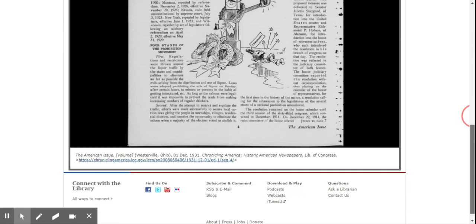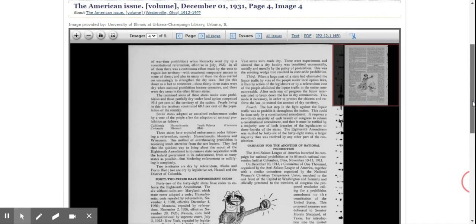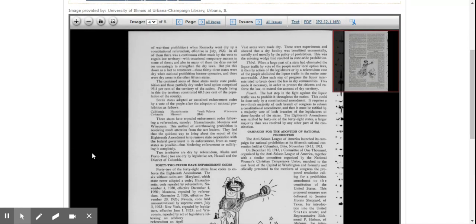It also has the credit for the newspaper at the bottom, so you guys can source anything that you use for your poster. And yeah, just have fun, try to find good articles, and be creative. Questions, comments, concerns, feel free to ask.